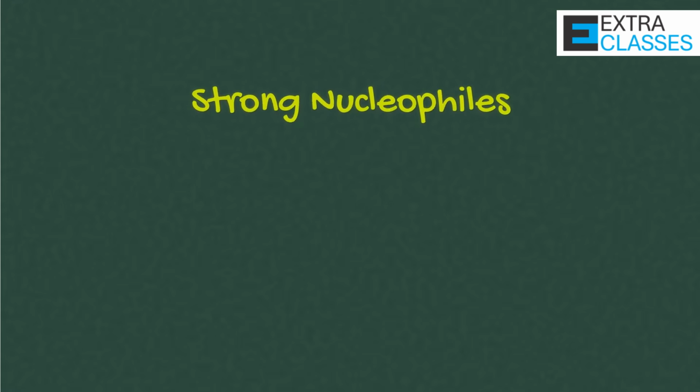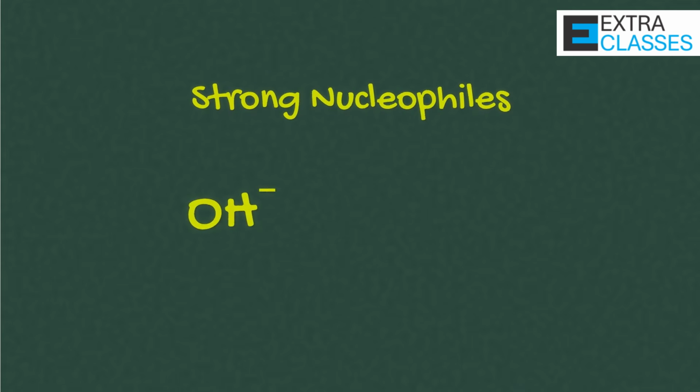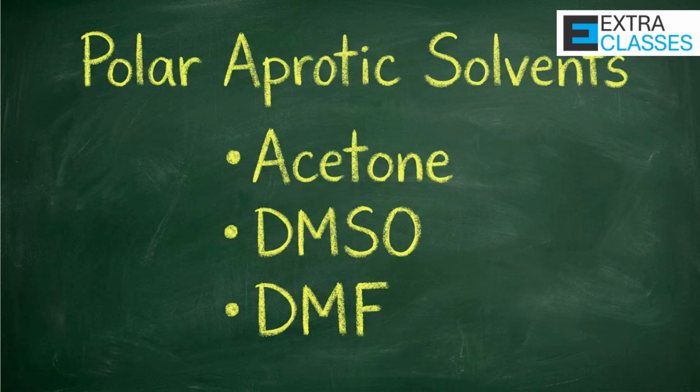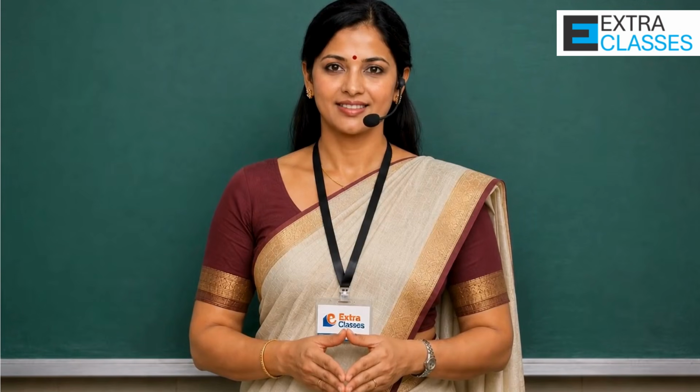SN2 reactions are favored by strong nucleophiles. Examples include OH-, CN-, I-, etc. Also, SN2 prefers polar aprotic solvents like acetone, DMSO, or DMF. Why? Because polar aprotic solvents do not strongly solvate the nucleophile. So the nucleophile remains free and reactive. If you remember these conditions, you will avoid many traps.